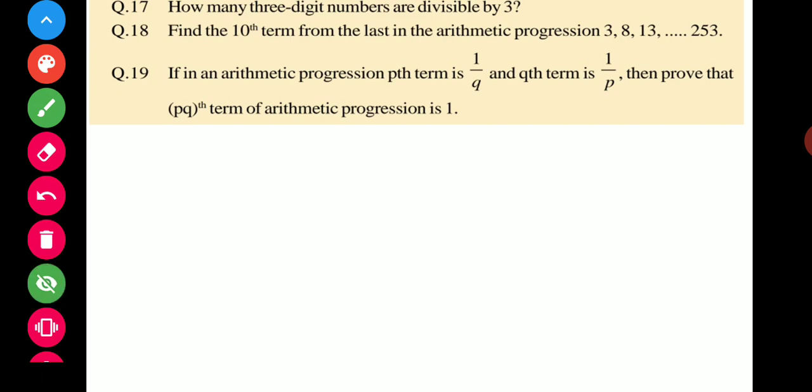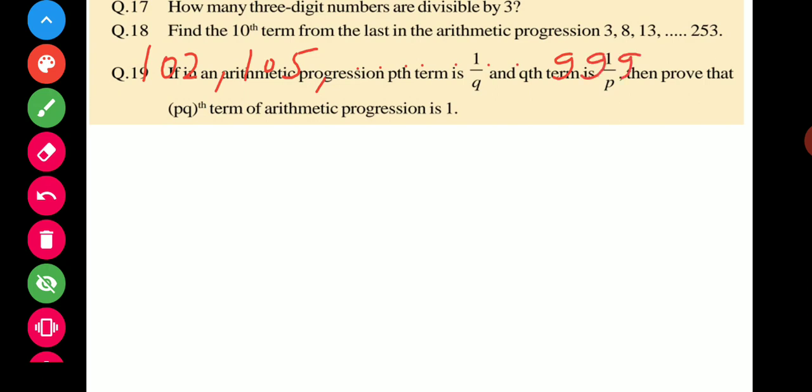The first number which is divisible by 3, the lowest number. How can we find it? Suppose 101. 100 is the lowest number, but it is not divisible by 3. But 102 is divisible by 3. So your first number is 102. So the series is 102, add 3, 105, and so on. And the last 3 digit number is 999.